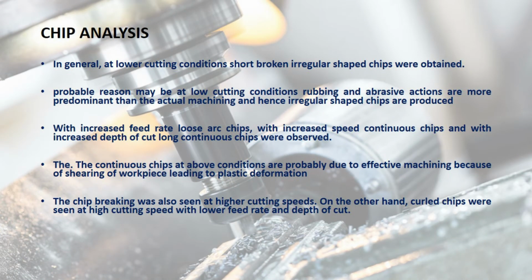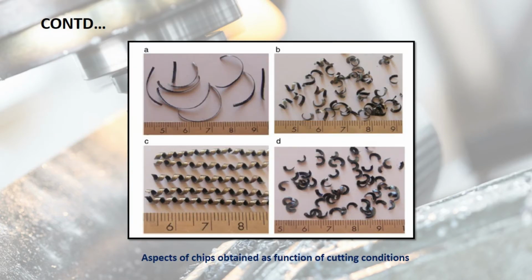Through the experiments, we can observe generally short irregular chips are obtained in the lower cutting conditions where feed rate and depth of cut are both low. The probable reason may be rubbing and abrasive actions between workpiece and tool contact, whereas in actual machining, with increased feed rate, loose arc chips are formed. We observed with increased speed continuous chips and with increased depth of cut long continuous chips are formed. The reason for formation of continuous chips is probably plastic deformation of the work due to effective shearing during machining. If we go to slide number 17, we can see different types of chips.